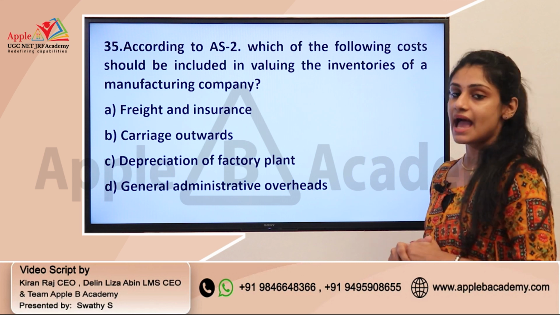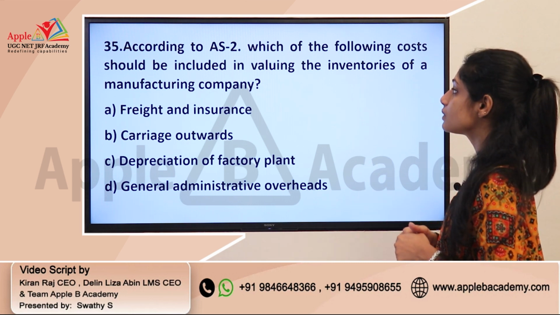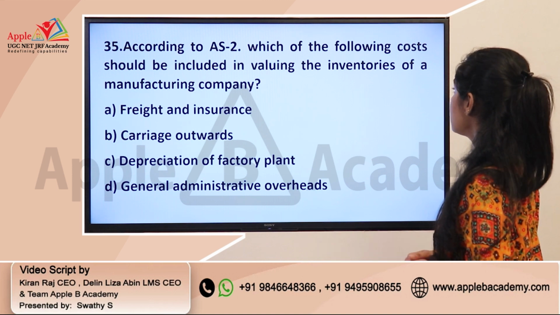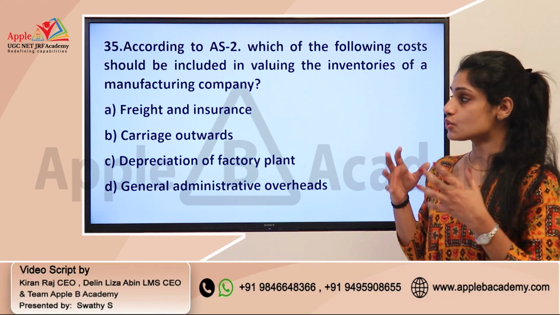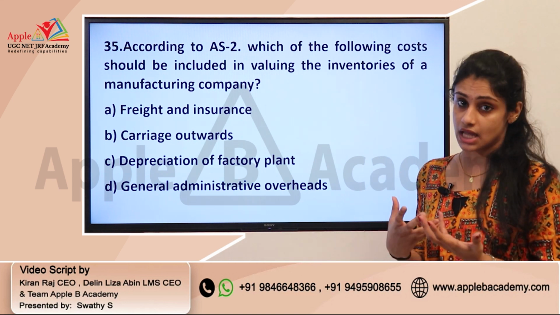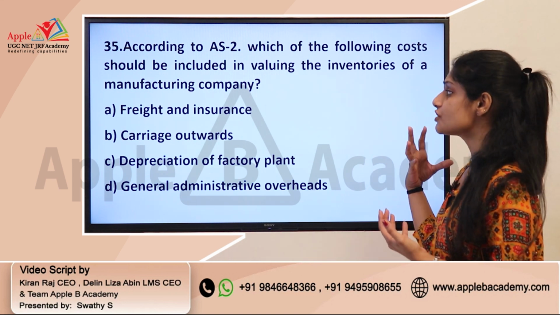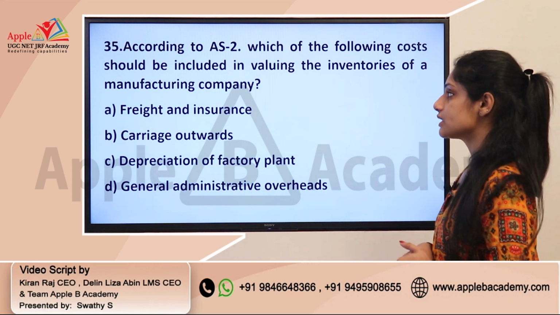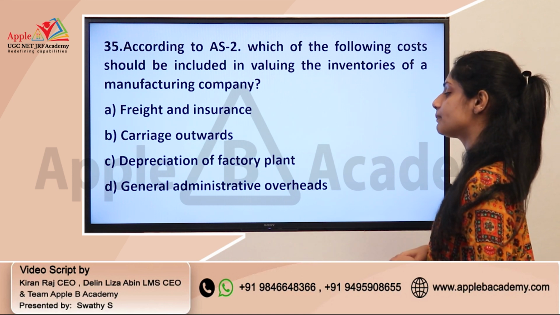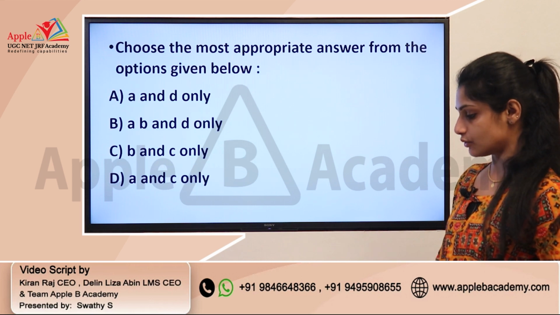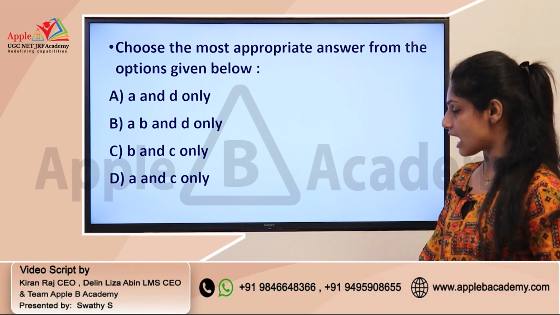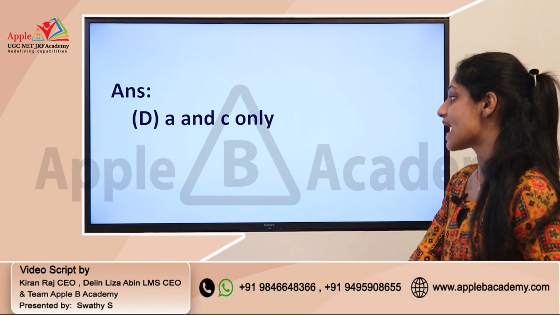And we have the next question, that is, according to Accounting Standard 2, which of the following costs should be included in valuing the inventories of a manufacturing company? So this is actually a question from Accounting and Auditing, and it is asking about the accounting standard. You need to identify which of the costs is included in Accounting Standard 2. Freight and insurance, carriage outwards, depreciation of factory plant, and general administrative overheads. And you have a combination of answers like A and D, A, B and D, B and C, and A and C only. Okay, so the correct answer is A and C only.